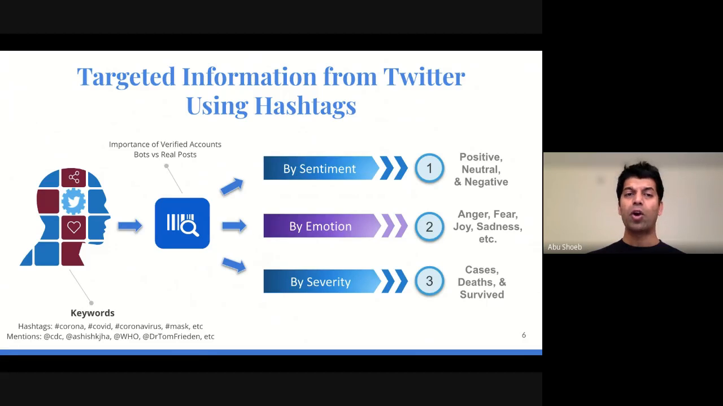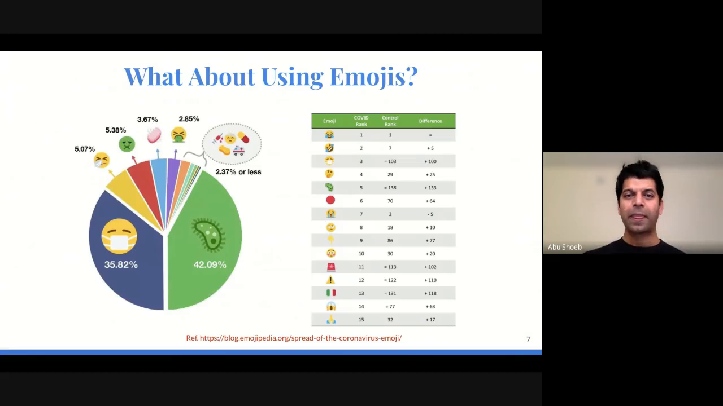Our system would also be able to understand the importance of verified Twitter accounts, as well as be aware of discarding tweets from bots. We can combine emojis with the hashtags to fine-tune our data collection and classification processes.